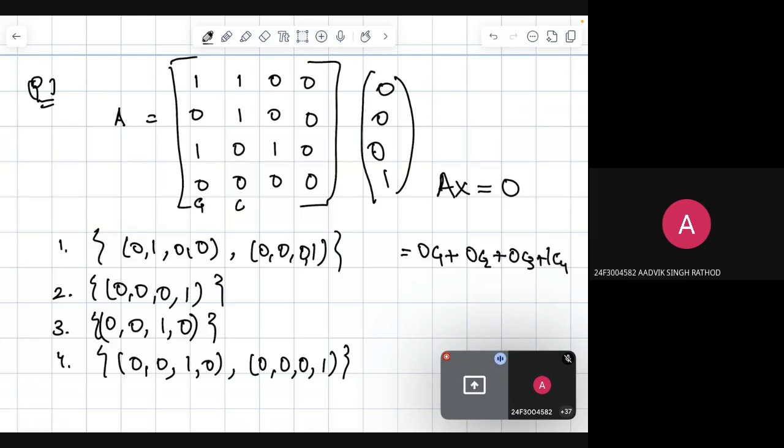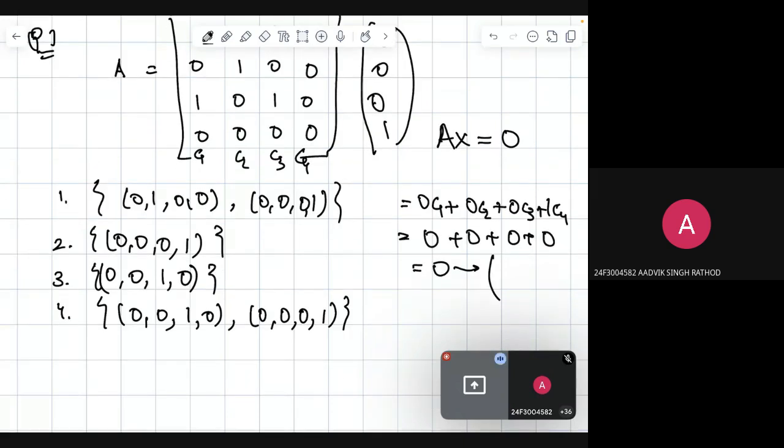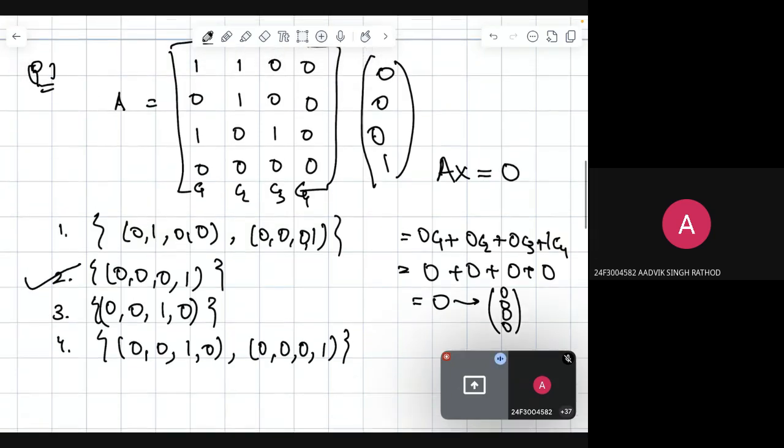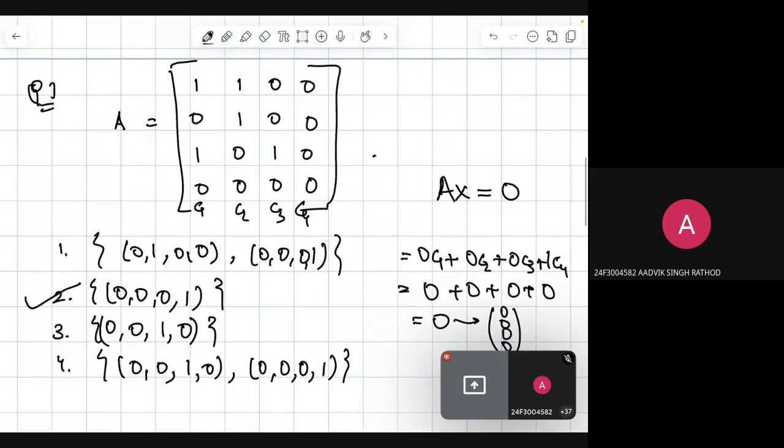This is C1, C2, C3, C4, and this is 0 plus 0 plus 0 plus 0 equal to 0. This 0 is actually the column vector 0. Since we get the result as 0, this option is correct. Now there is another vector that we can check because the other options are also there.